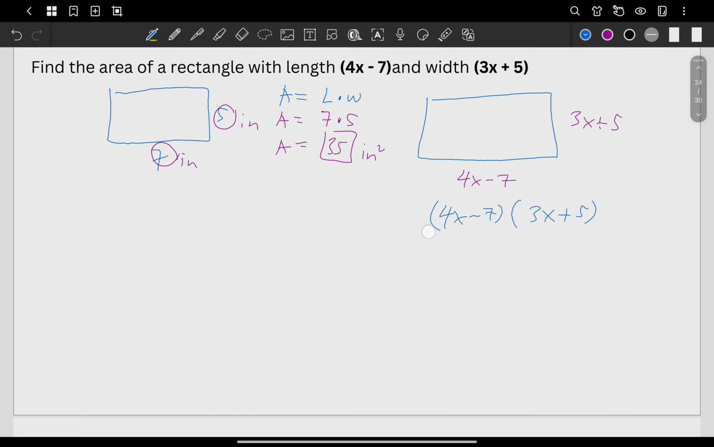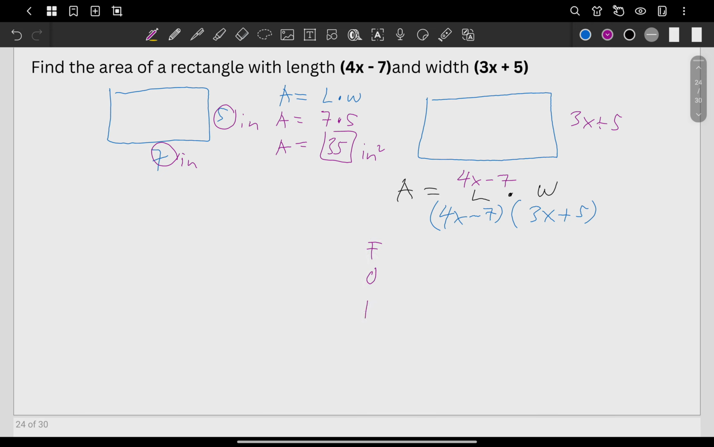Why did you multiply them? Because again, we're looking for the area. And area is equal to what? Length. The length is 4x minus 7, times the width. And your width is 3x plus 5. This one here. Okay? Now, in multiplying binomials again, we use FOIL method.